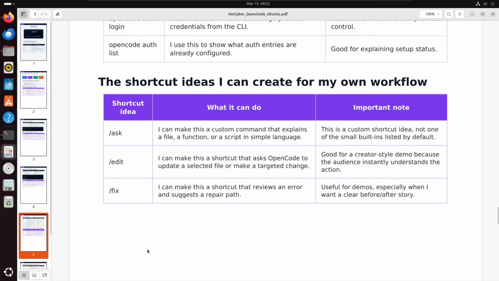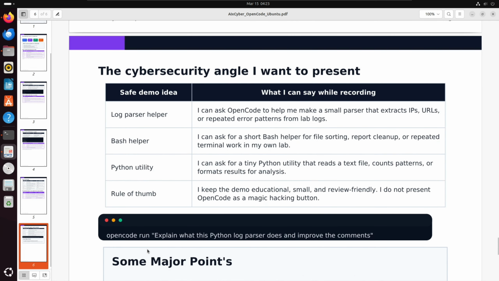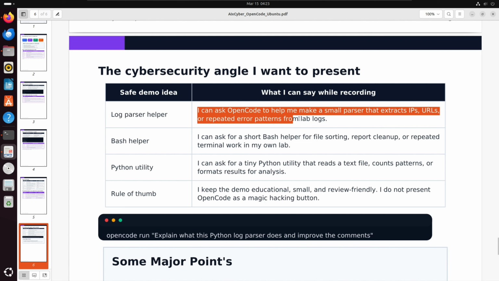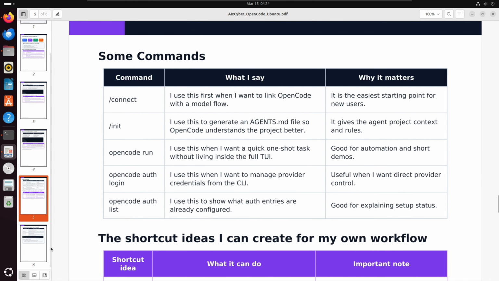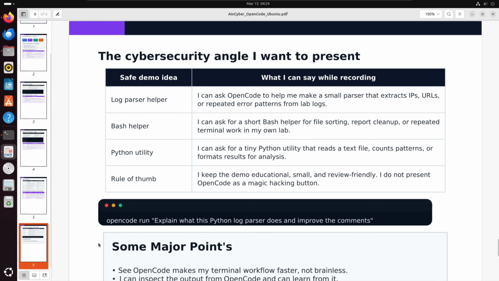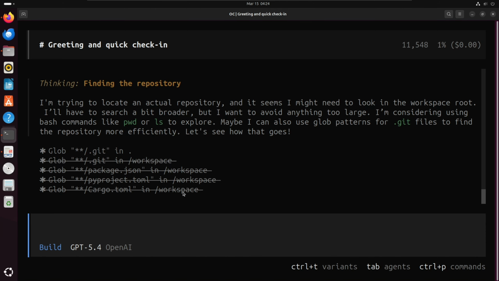There are many options. The cybersecurity angle I want to present is that it can help as a log parser, a bash helper, a python helper, or a rule of thumb. I give the demo for educational purposes, but it can go beyond that. In practical scenarios there are various possibilities, even something which is not solvable by humans can be figured out by AI. It will be helpful in the terminal.